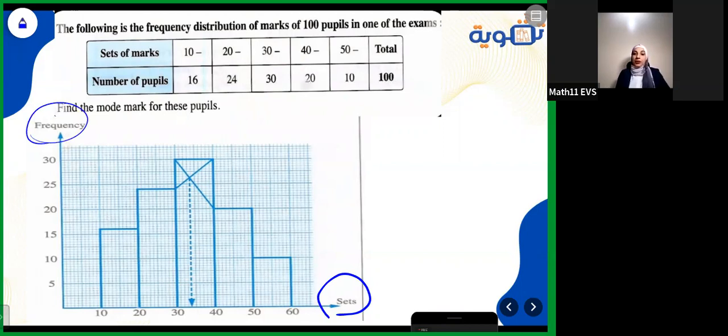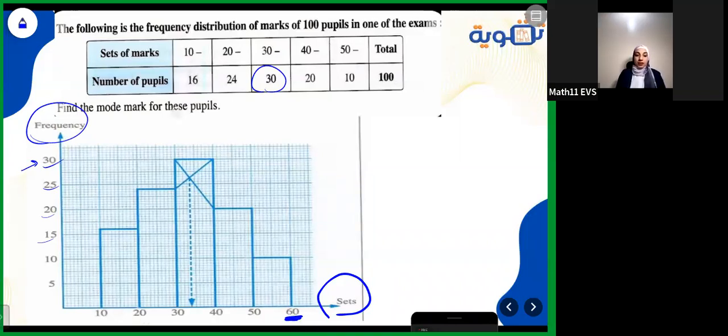Here, the greatest number is 30, so I just make it 5, 10, 15, 20, 25, 30, and so on. No need to make tables, no need to get something multiplied or divided, nothing. Just write the sets here: 10, 20, 30, and we just put an extra set. Here the last one is 50, so it will be 60.